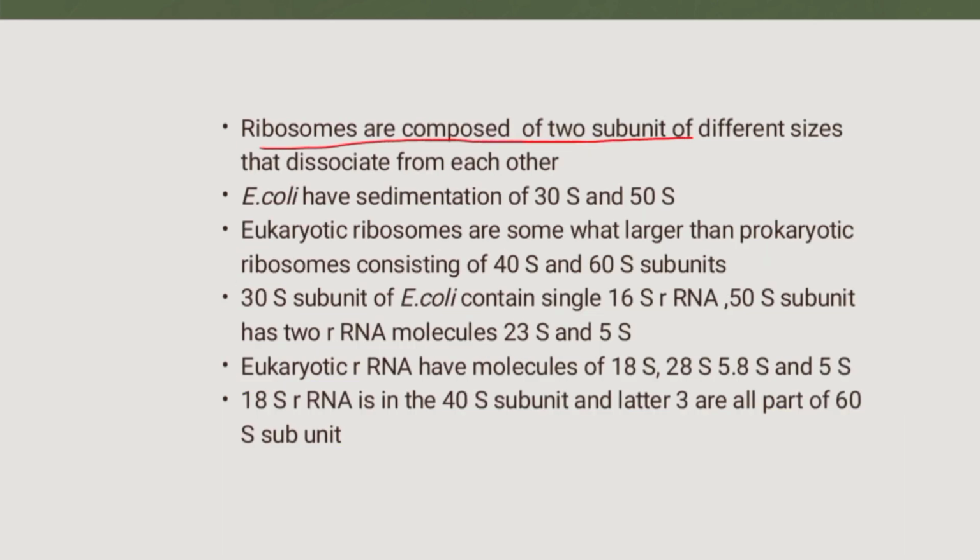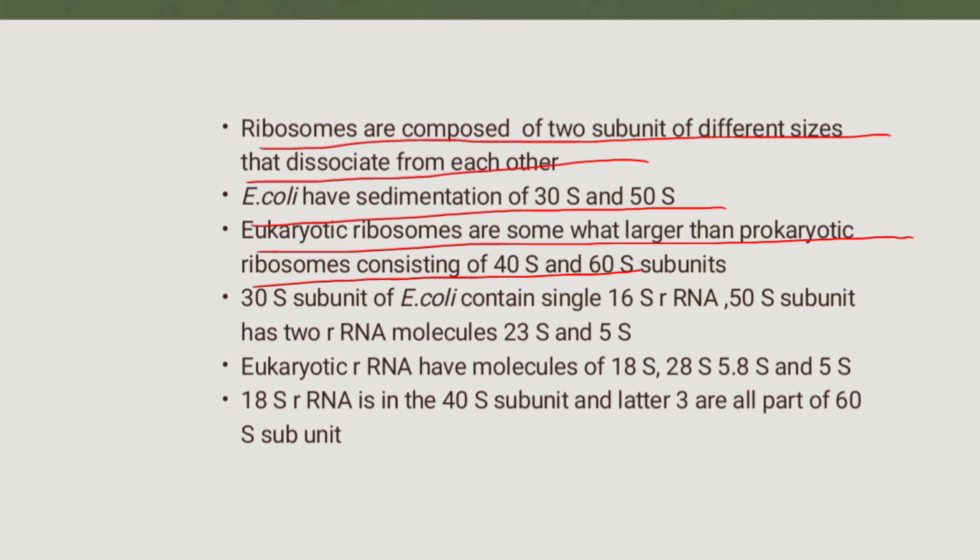Ribosomes are composed of two subunits of different sizes that dissociate from each other. E. coli has sedimentation coefficients of 30S, which is the smaller subunit, and 50S, which is the large subunit. Eukaryotic ribosomes are somewhat larger than prokaryotic ribosomes, consisting of 40S and 60S subunits, which are the small and large subunits respectively.